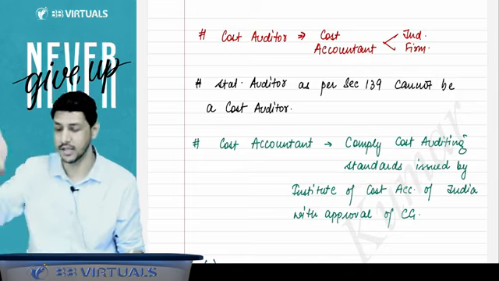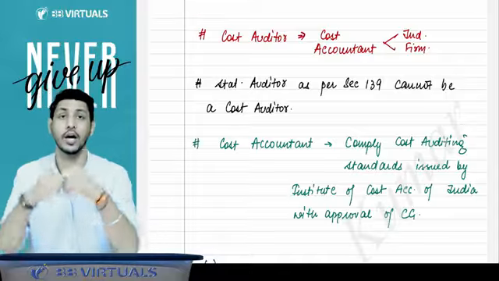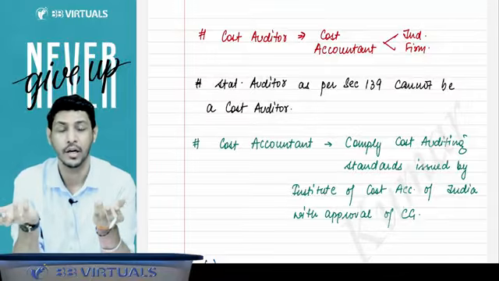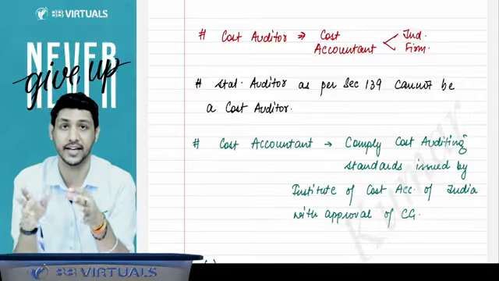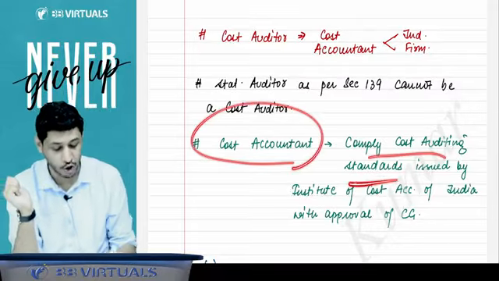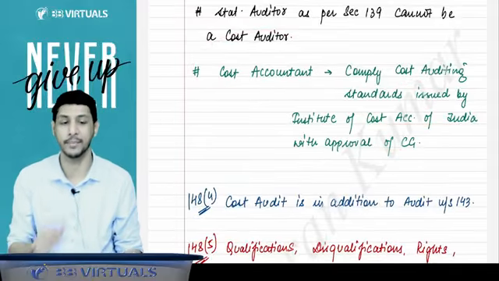Like for auditors, there is the auditing standard. For accountants, there are accounting standards. When we do the accounting, we follow the accounting standard. When we do the stat audit, we follow the auditing standards. For company secretaries, when they do the secretarial audits, they follow the secretarial standards. Then for cost accountants, there is a cost accounting standard which is issued by the Institute of Cost Accountants of India. You have to comply with it.